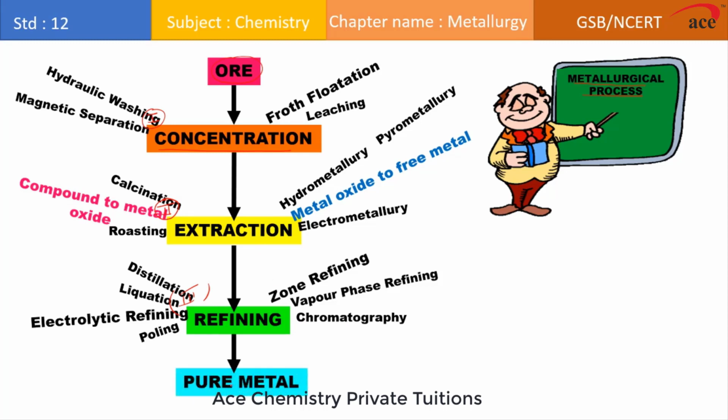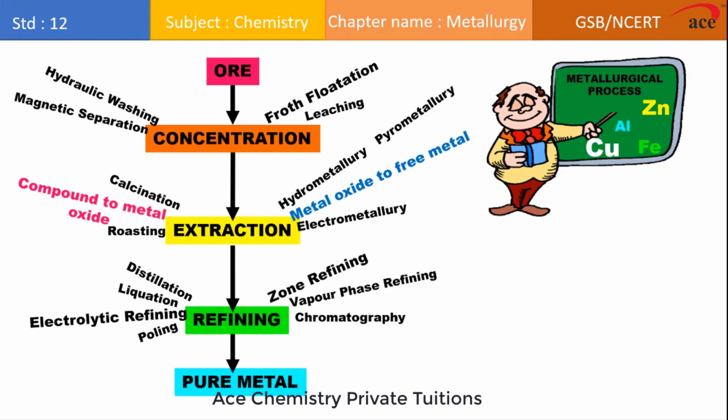Pure metal. So whenever we are talking about metallurgy of any metal or extraction of any metal, so that metal has to undergo all these various steps, and depending upon the suitability of all these steps, we select most suitable step for concentration, extraction, and the refining. So in further steps, we are going to learn about extraction of zinc, aluminium, iron, and copper metal. Now let us understand the extraction of very important metal, that is zinc.